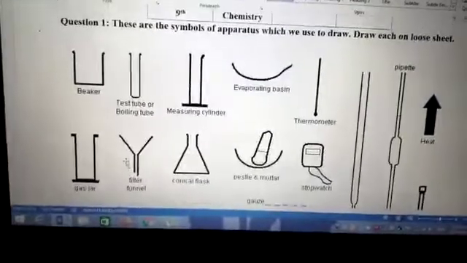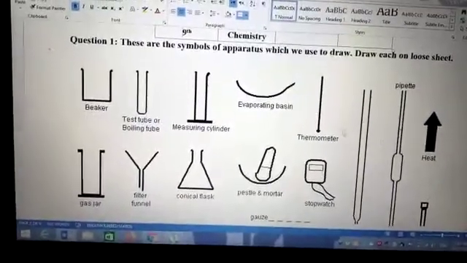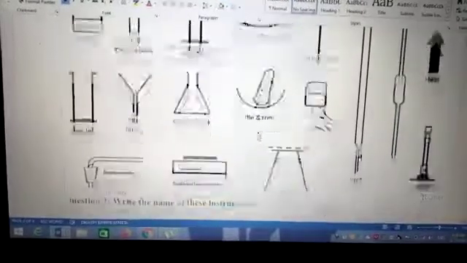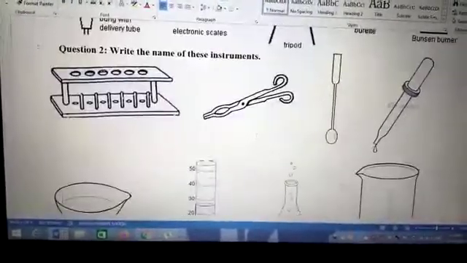In worksheet number 2, draw the given diagram on a loose sheet, and for question number 2, mention the names of the given apparatus. For example, the first one is the test tube holder. In worksheet number 3,